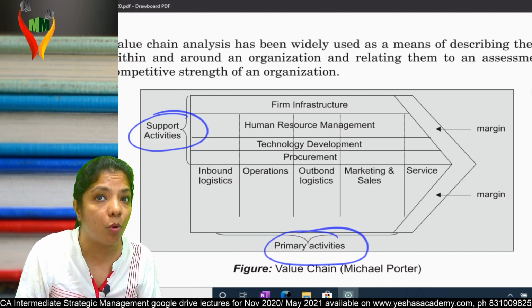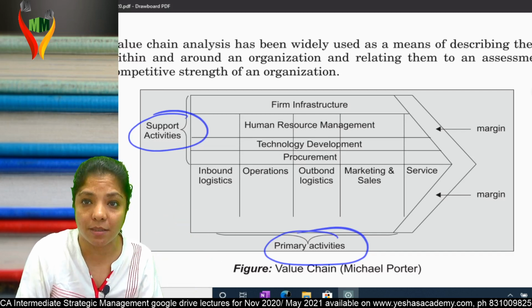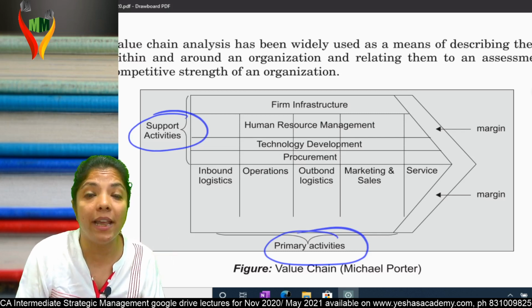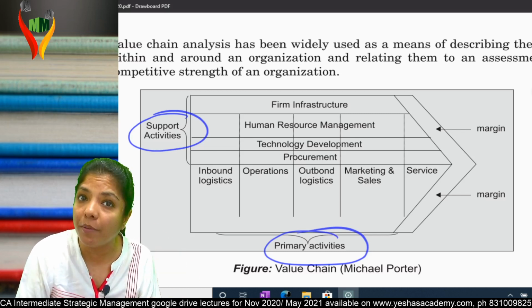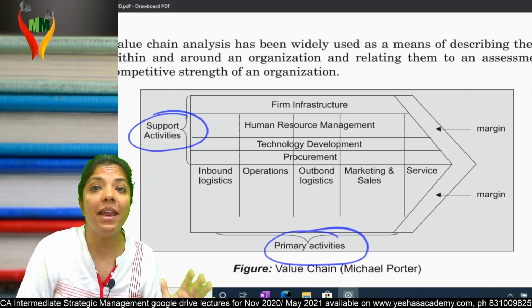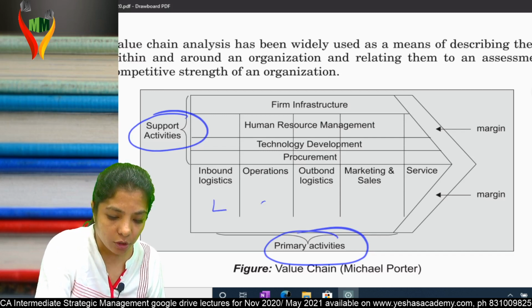Why are they called support? They are called support because they are supporting the primary activities. I hope you're with me. Am I clear? So what is this now? Primary first. Primary activities are 5. Inbound logistics. Shortcut is LOOMS.